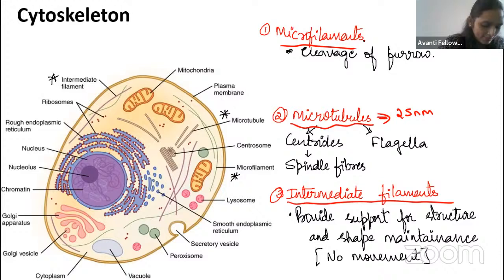Then coming to the microfilament. Microfilament will be sized from 8 to 10 nanometer. Then the intermediate filament will be 7 nanometer. Okay, guys. Here you can see it was not above the 25, also not below the 8, right? So that's why it is intermediate between the microtubule and the microfilament. Okay. So that's why we will call it intermediate filament.